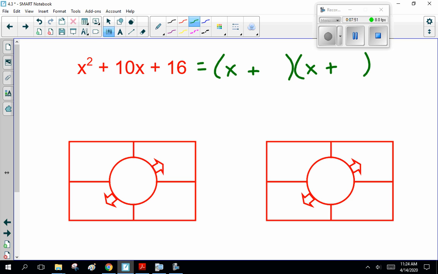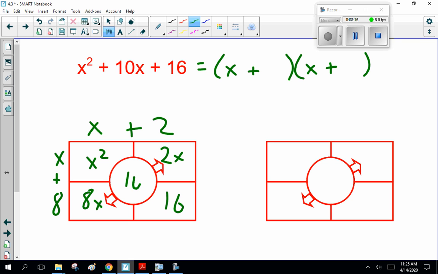So what are the factors of 16? 1 and 16, I don't think so. But what about 2 and 8? x plus 2, x plus 8. x times x is x squared. 2x, 8x, 16, 8 and 2 is 10. Yes, so that works. That's x plus 2 times x plus 8.